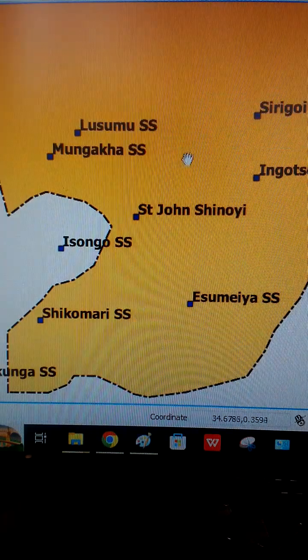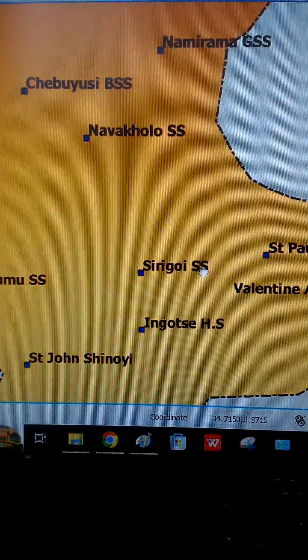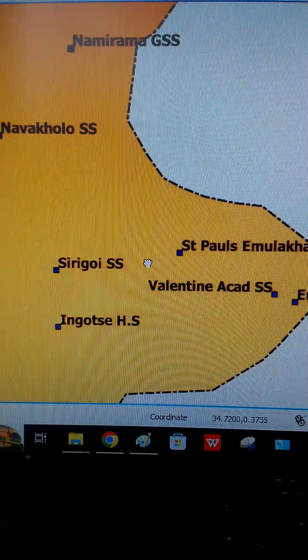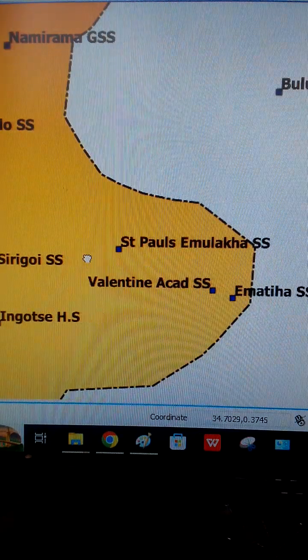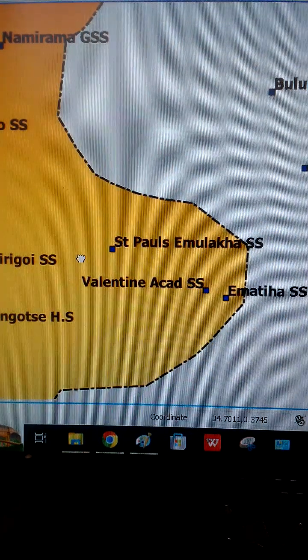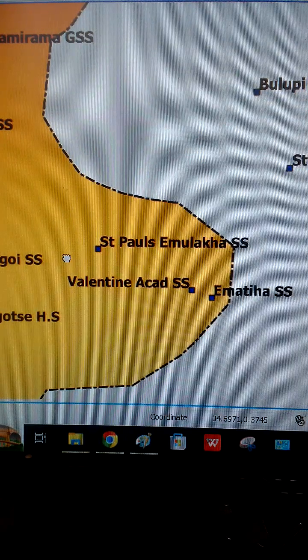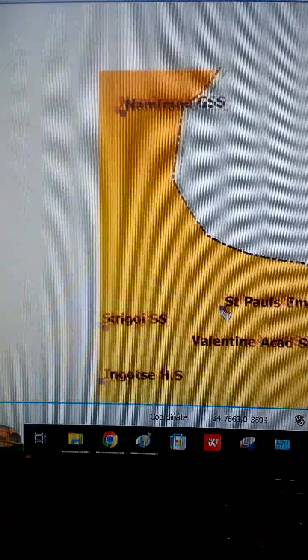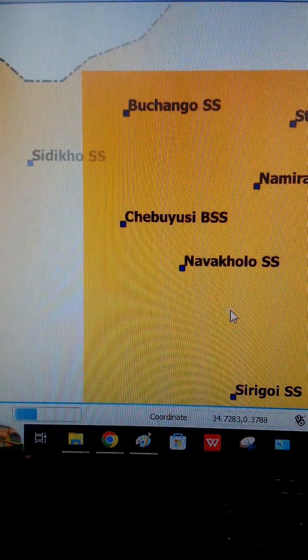Then we go towards the east using the pan. This is the pan tool. Okay, we have the following schools: Valentine Academy Secondary School, Ematiha Secondary School, and St. Paul's Emolaha Secondary School. Let's go towards the north.